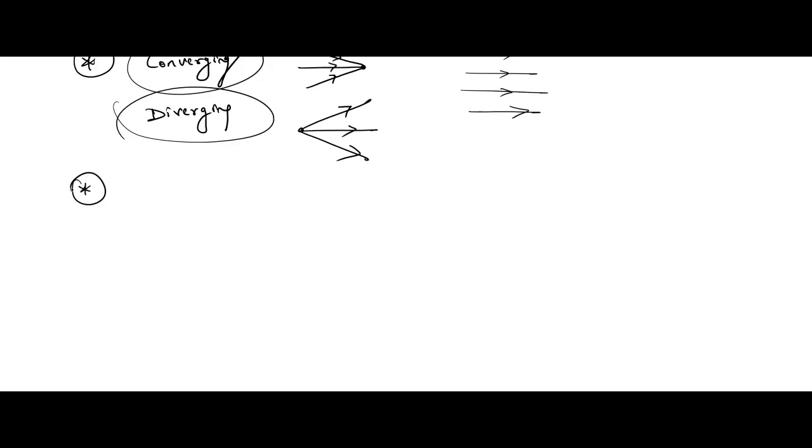Next, see children, when a ray of light is traveling from one medium to another medium, okay, they strike, right? One medium strikes another medium or not? When a ray of light is moving from one medium to another medium, so what happens? During this, a part of light will get reflected. Understood children?